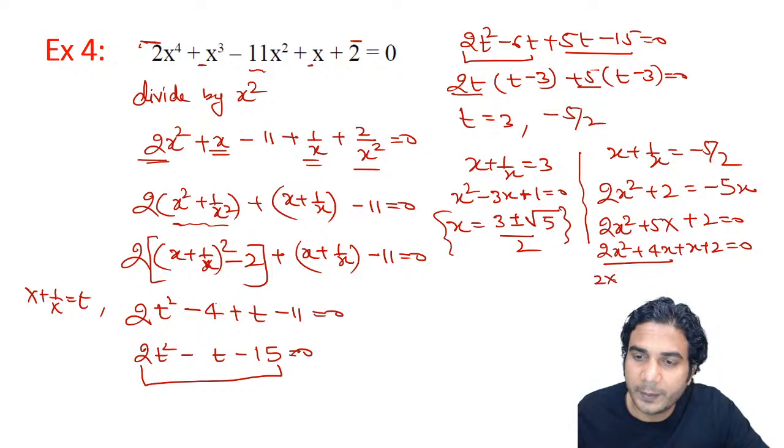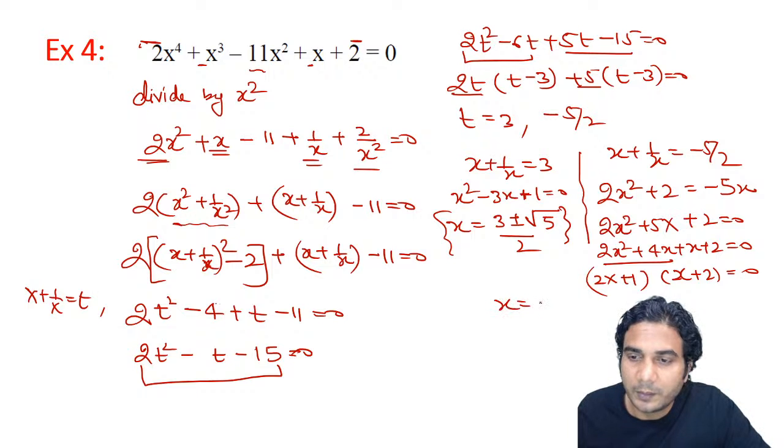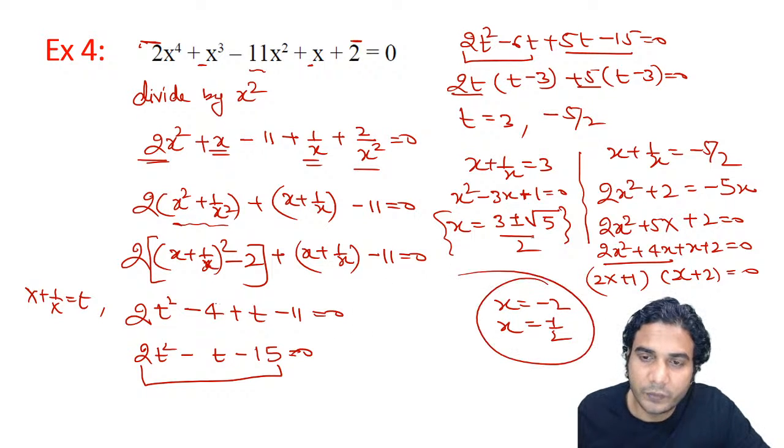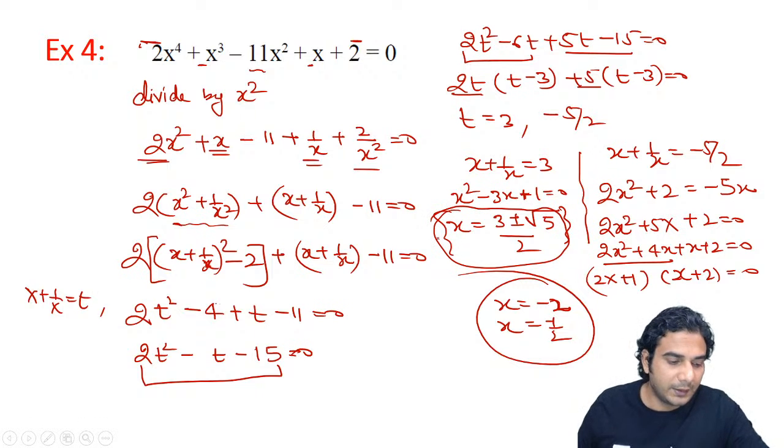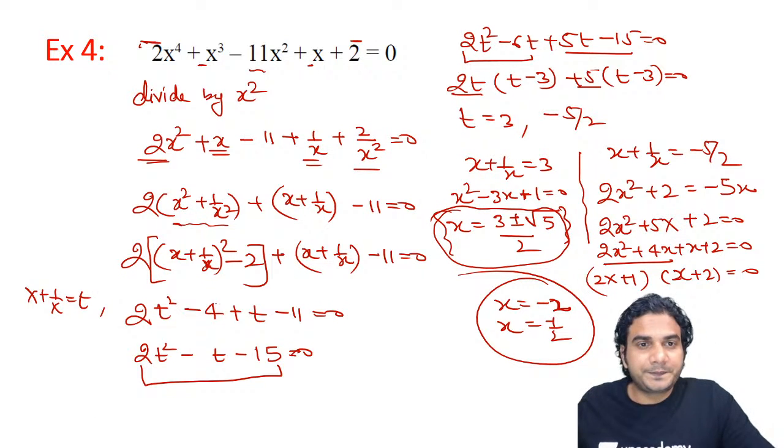Then take common, so it will be 2x plus 1. I'm directly writing the factors, okay? x plus 2 is equal to 0. So you'll get x is equal to minus 2 and x is equal to minus half. So these are the two values you're getting from the second equation, and these are the values you're getting from the first one. So total 4 values, right? So I hope it is clear, right?